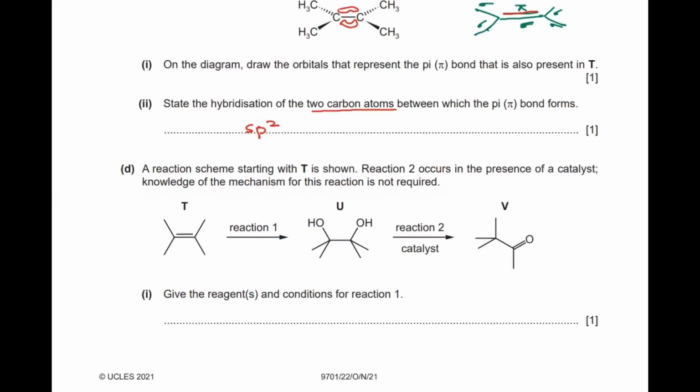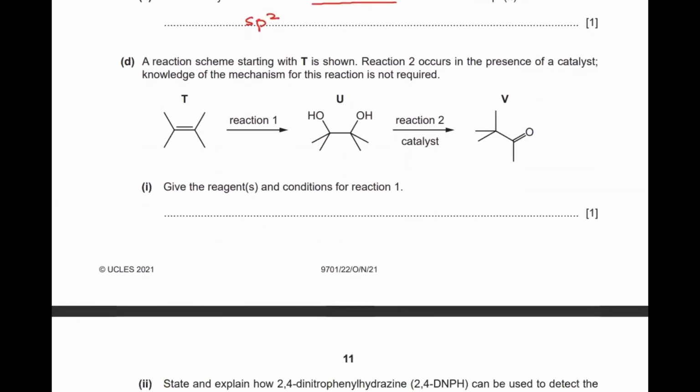That's a fact which you're supposed to know. Coming to part D, a reaction scheme starting with T is shown below. Reaction 2 occurs in the presence of a catalyst. Knowledge of the mechanism for this reaction is not required. So basically what is happening? The double bond is being transformed into a single bond and the two OH are being added to it.